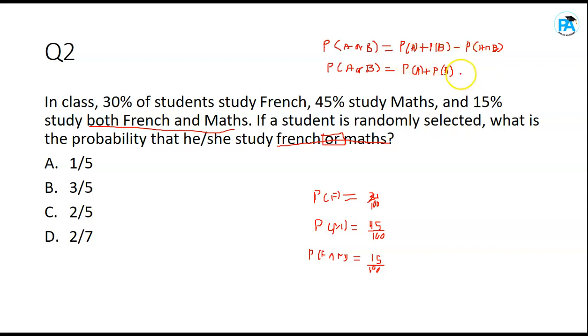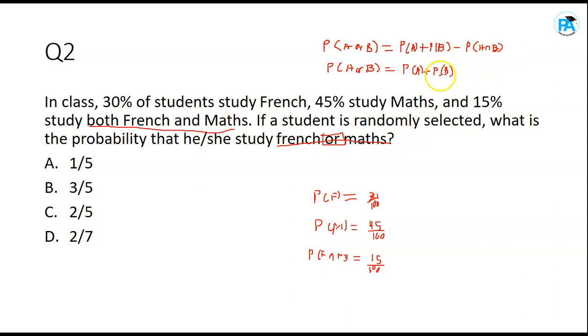Now, please pay attention. The first is used when the events are non-exclusive events, meaning two things can occur at the same time in that event. So for this question, we are going to use the first one because there are situations where some people study French and maths together.